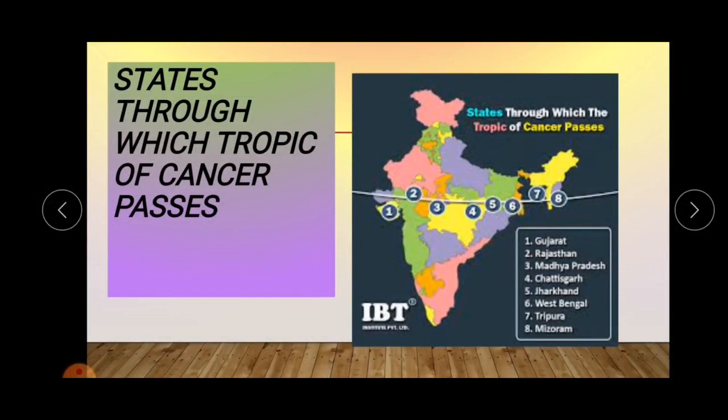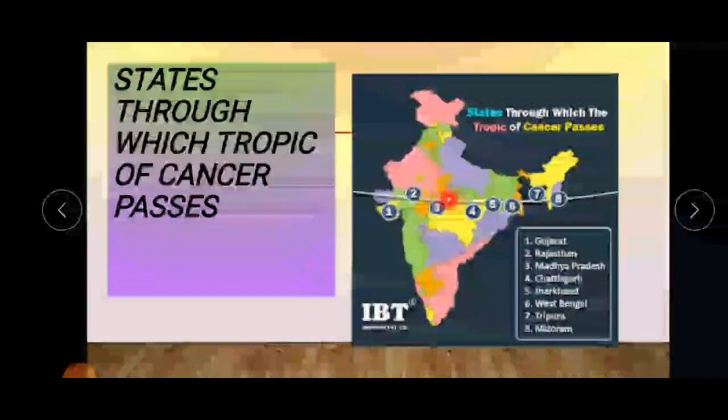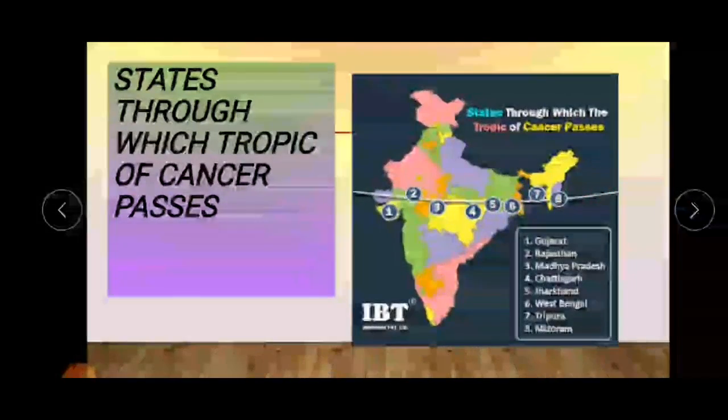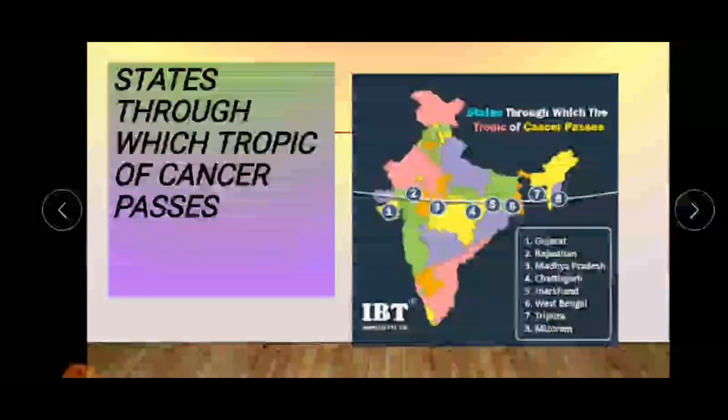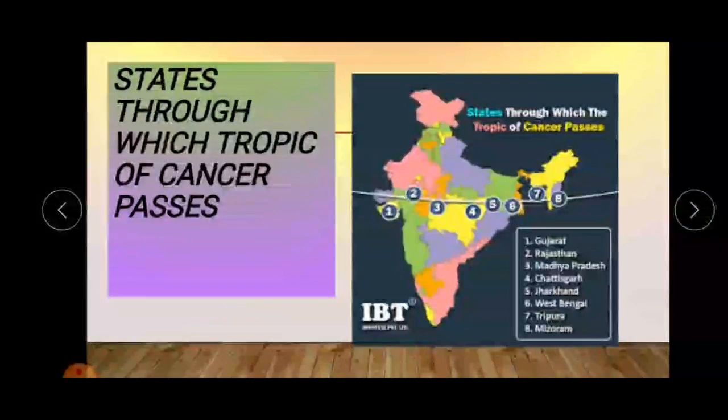So kids, it becomes very easy through the rhyme to know about Tropic of Cancer. So as I told you that Tropic of Cancer is an imaginary line and which passes through India, and it cuts India into two parts, and it passes through 8 states in India.